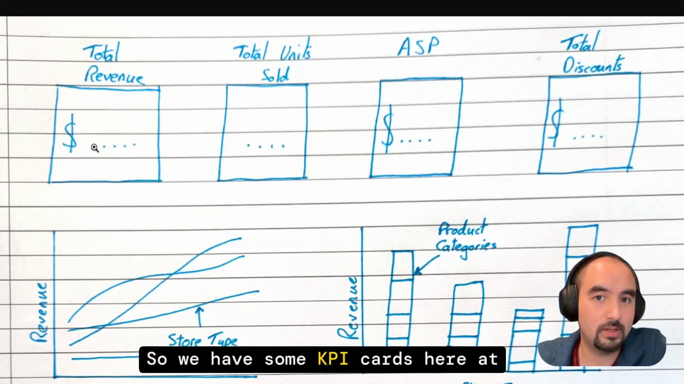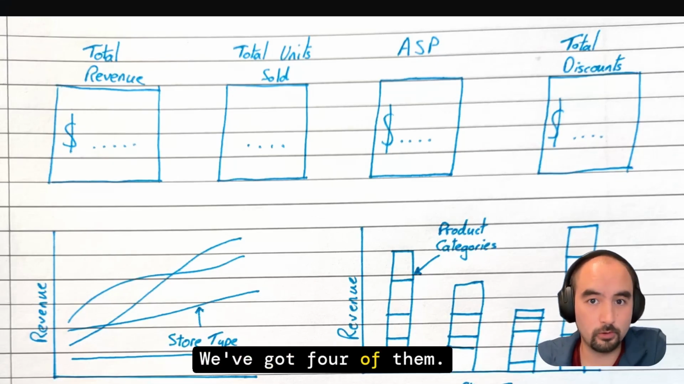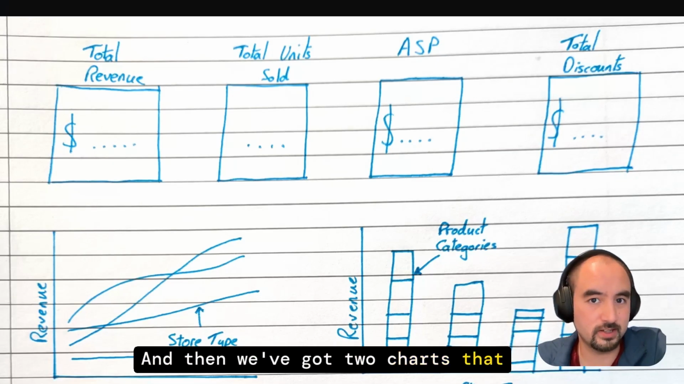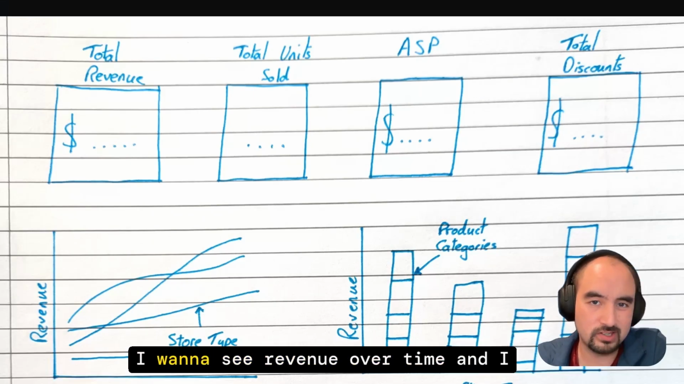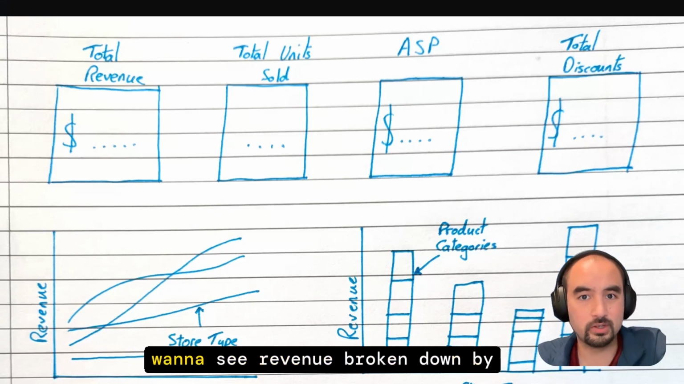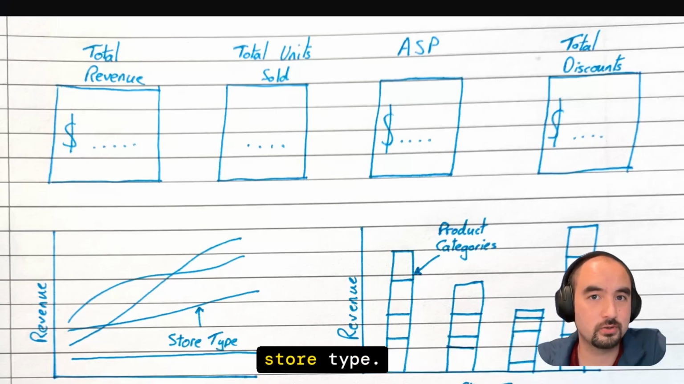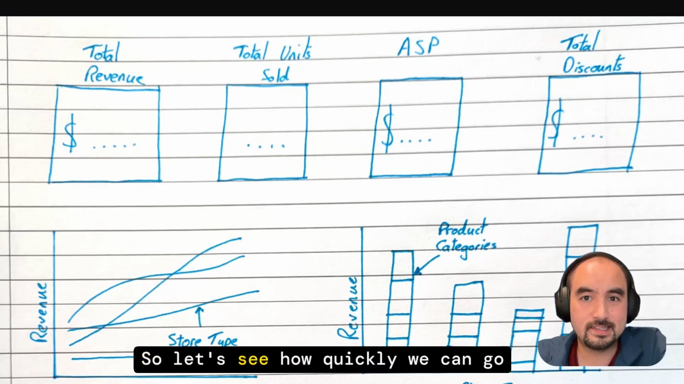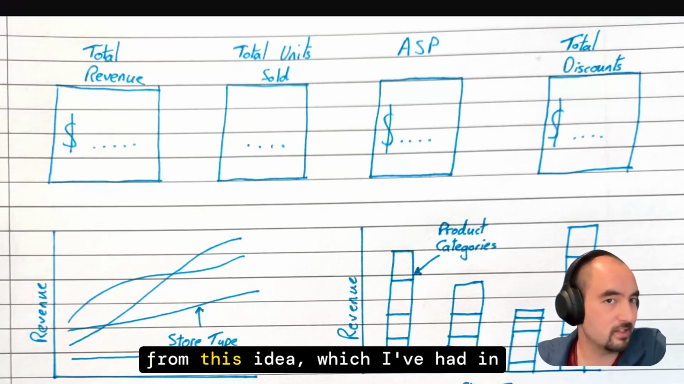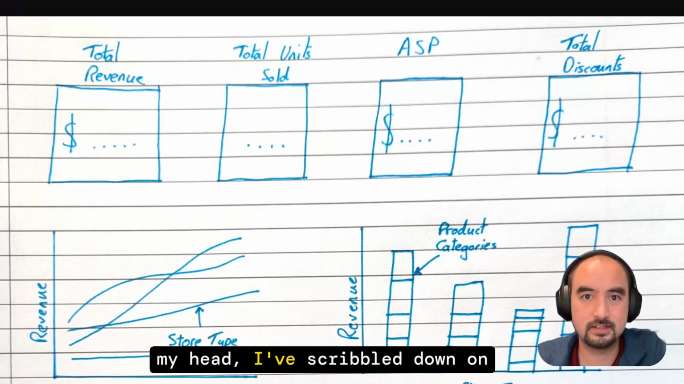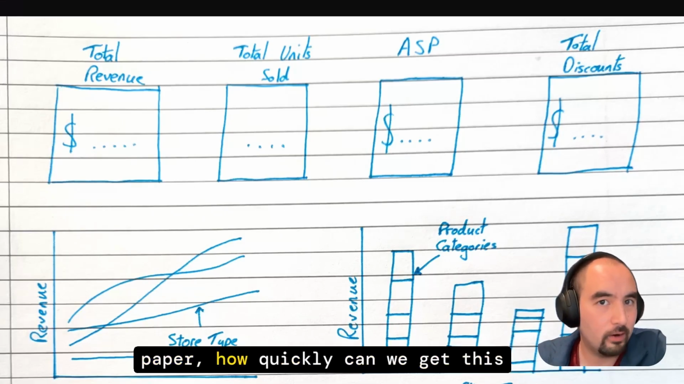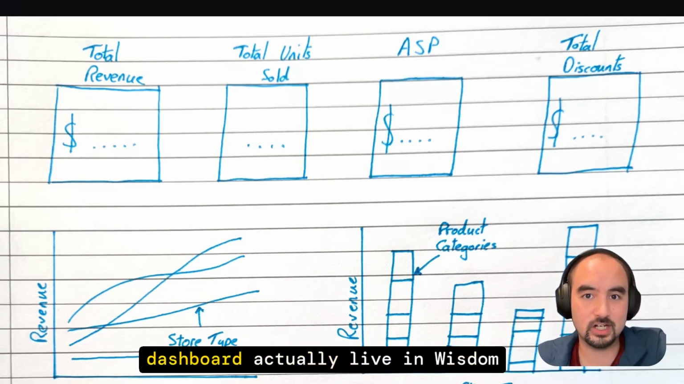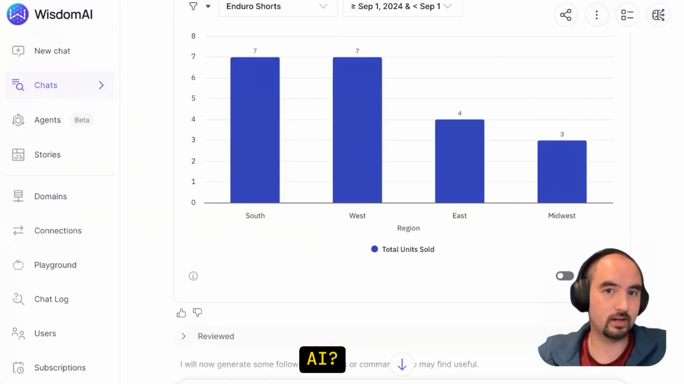So we have some KPI cards here at the top. We've got 4 of them. And then we've got 2 charts that I'm really interested in. I want to see revenue over time, and I want to see revenue broken down by store type. So let's see how quickly we can go from this idea, which I've had in my head, I've scribbled down on paper. How quickly can we get this dashboard actually live in WisdomAI?